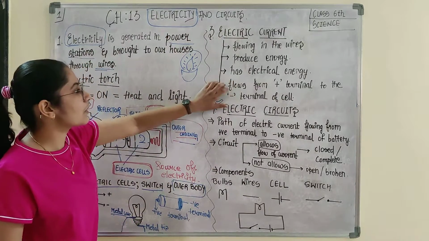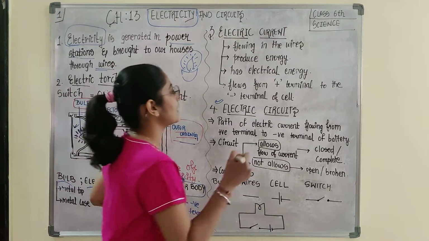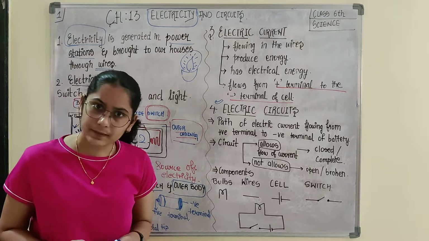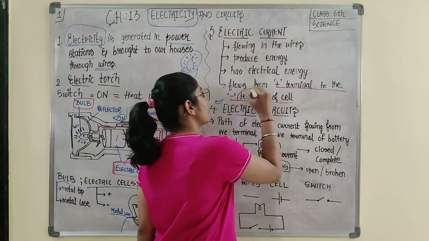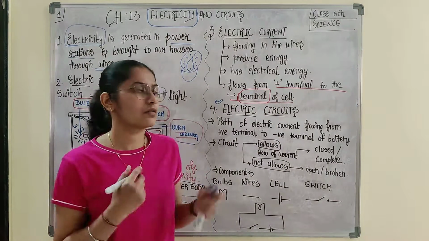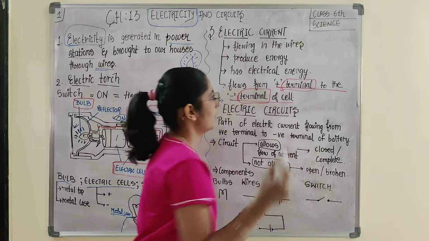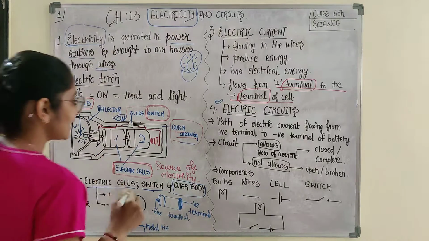Okay, now we move on to next, that is, the electric current flows from the positive terminal to the negative terminal of the cell. When you start with electric circuits, I know you will enthusiastically learn about the terminals and the circuits, and then you will come to know about these terminals in a perfect way.